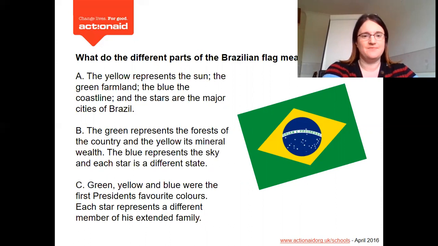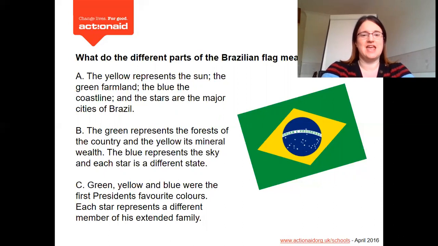Or is it B? The green represents the forests in the country, the yellow is its mineral wealth, the blue represents the sky, and each star is a different state. Or is it C? Green, yellow, and blue were the first president's favourite colours. Each star represents a different member of his extended family. Press pause and write A, B, or C.